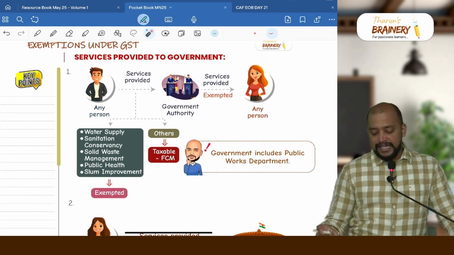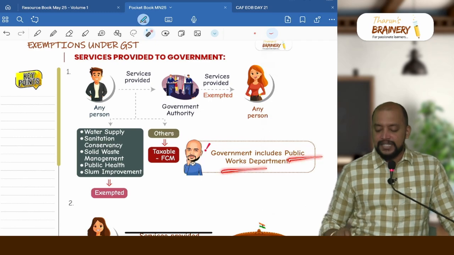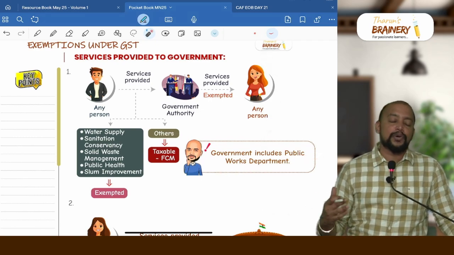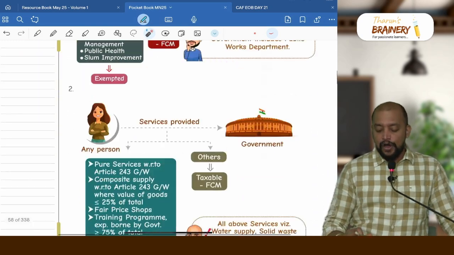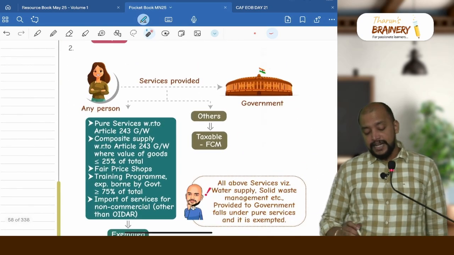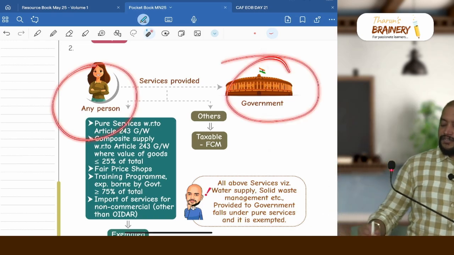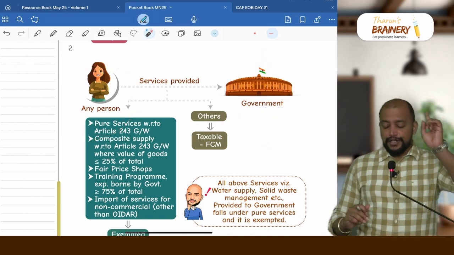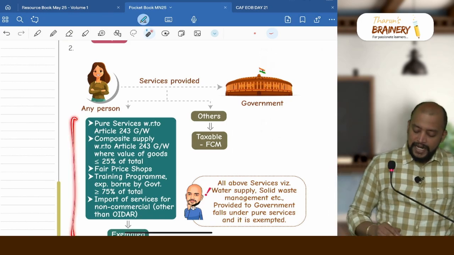And whenever we say government, whether it includes public works department, yes, public works department is part of government only, because that is one of the department of government. All departments of government will come under government only. Then now any service is provided to government, previously to government authority, now it is to government, and here few activities are exempted.